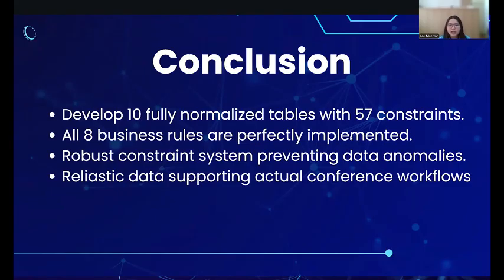Thank you. So, in conclusion, our team successfully designed and implemented a comprehensive conference paper submission system that fulfills all identified business requirements. We developed 10 fully normalized tables with a total of 57 constraints, ensuring a robust and well-structured database design. All 8 major business rules have been accurately implemented, and data integrity is maintained through strong constraint enforcement that prevent anomalies. Furthermore, the database includes realistic data that closely reflect actual conference workflow.